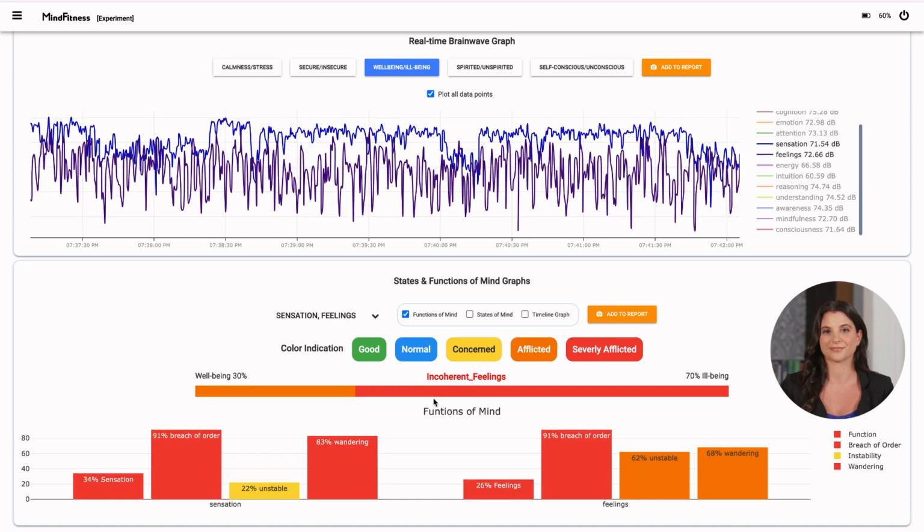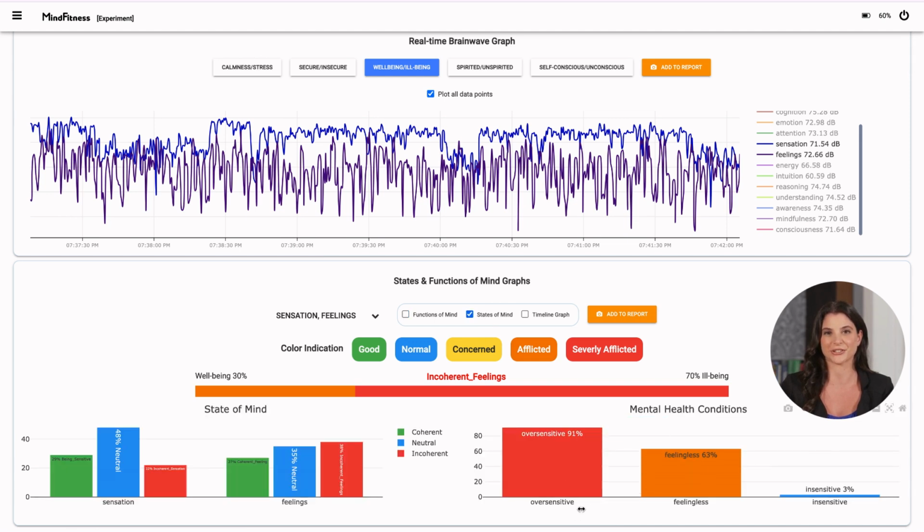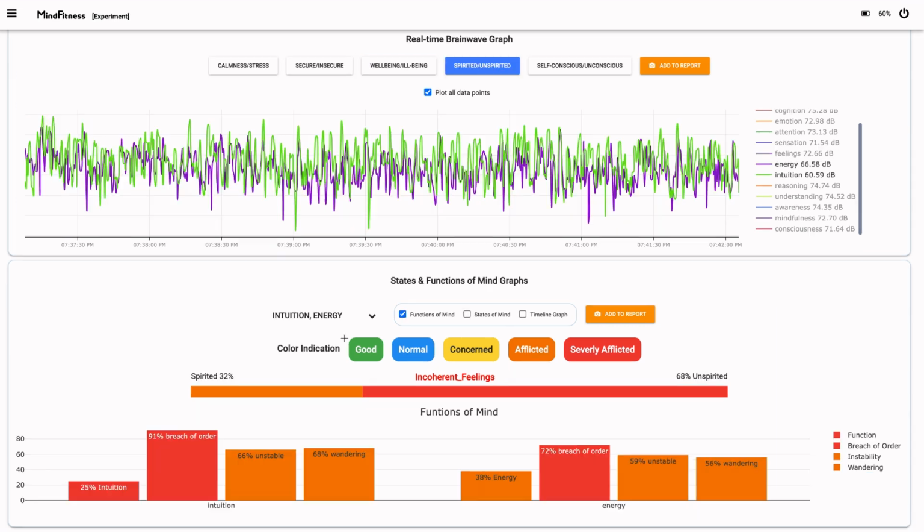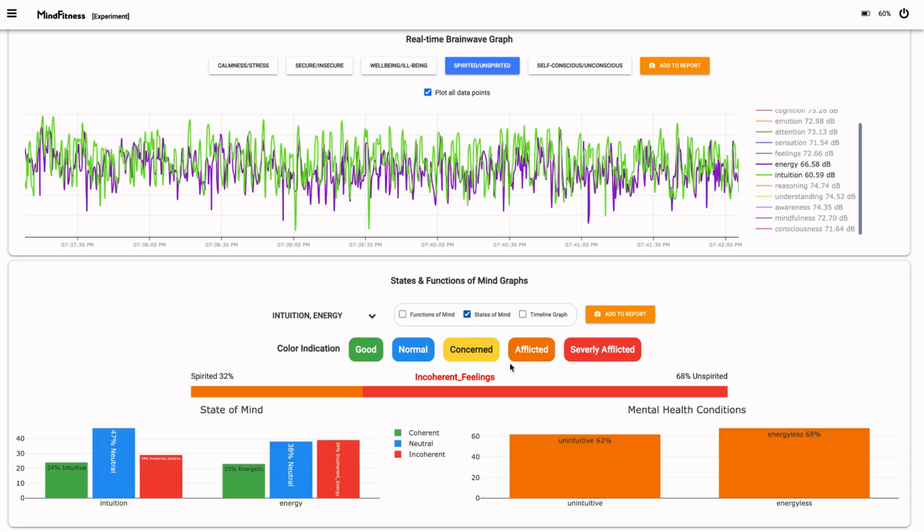3. Well-being Report. Provides a percentage score on the functional efficiency of our sensations and feelings. It can identify conditions and disorders like oversensitivity and feelingless. 4. Spiritedness Report. Monitors stability, wandering and order of intuition and energy. It can identify conditions like being unintuitive and less energetic.